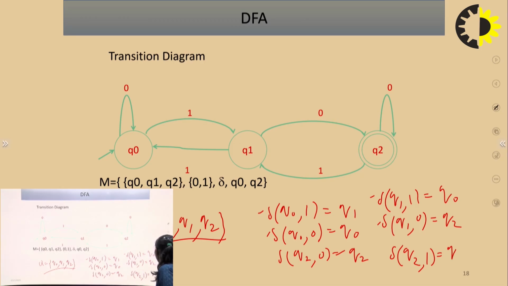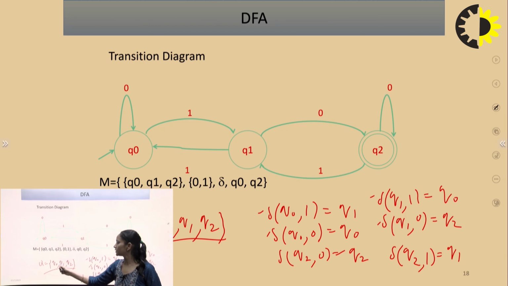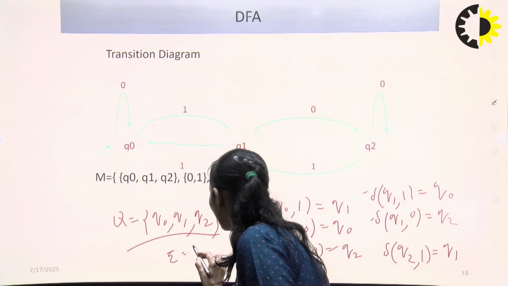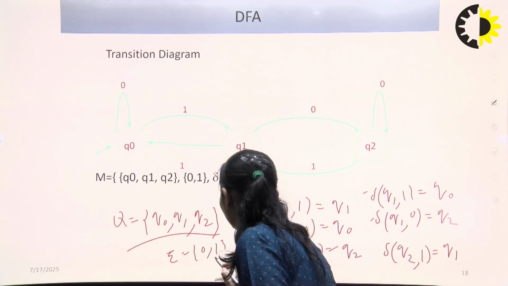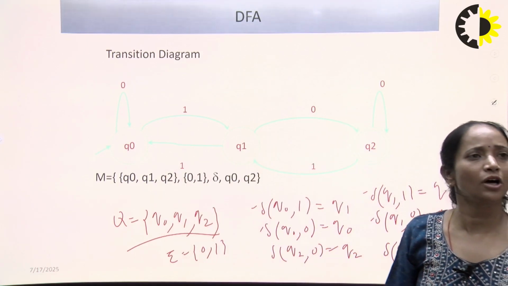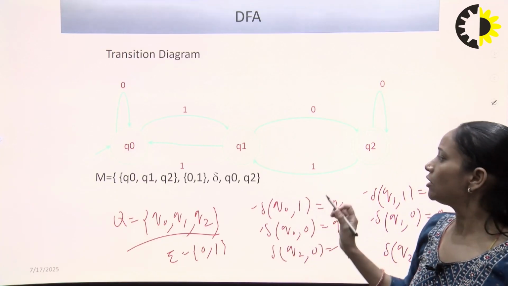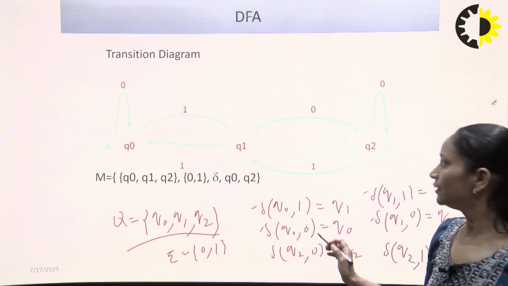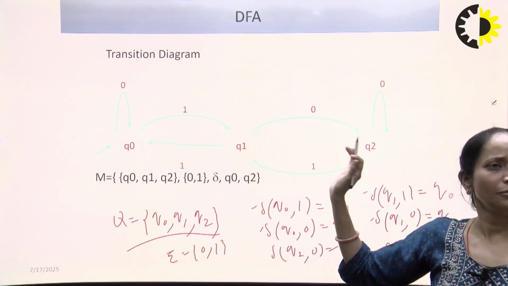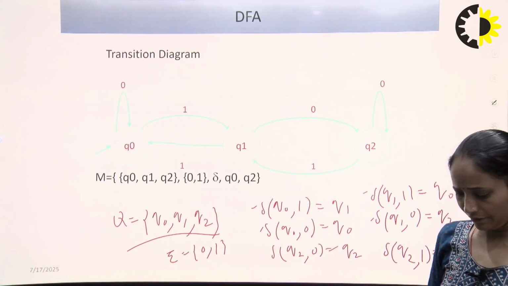Here the transitions of all the states Q naught, Q1, Q2 on input symbols 0 and 1 are defined, and these are unique. That is why it is DFA.